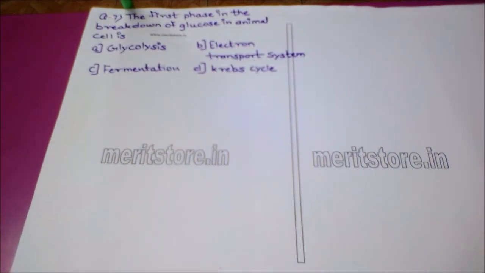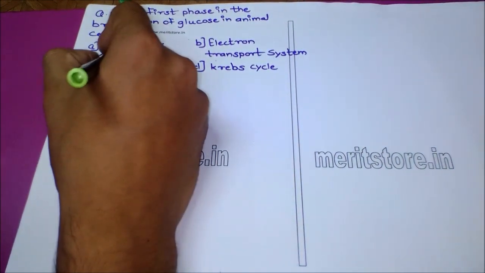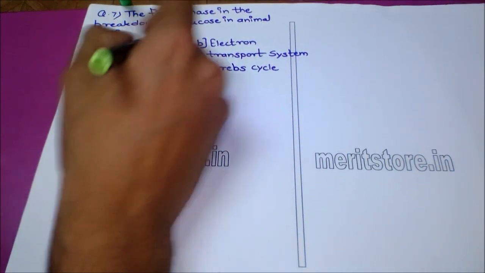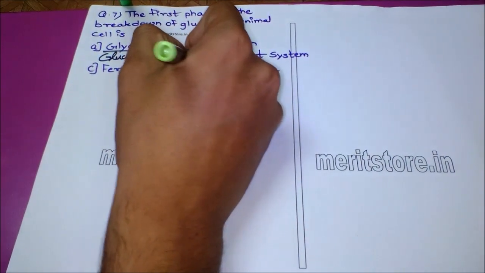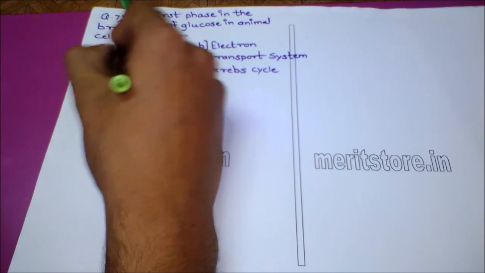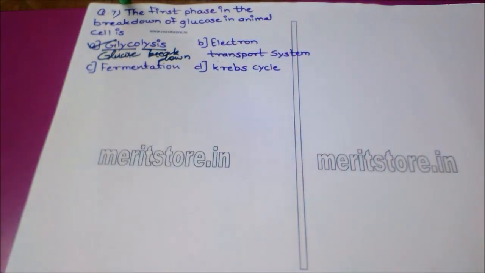Next question is, the first phase in the breakdown of glucose in animal cell is option A, glycolysis. Option B, electron system. Option C, fermentation. And option D, Krebs cycle. As the name suggests, glycolysis is the process of breakdown of glycogen and glucose. So this is the first phase in the breakdown of glucose, changing it into pyruvic acid, occurring in animal cell.